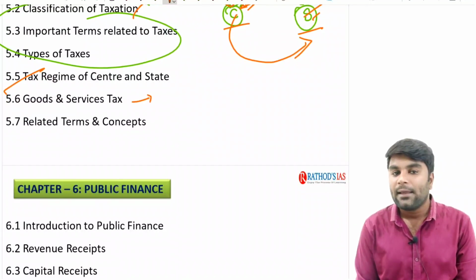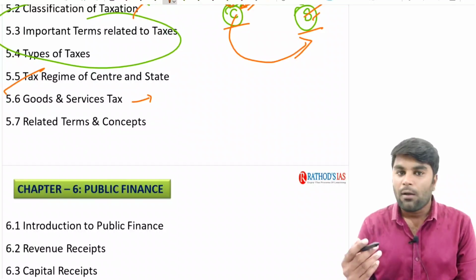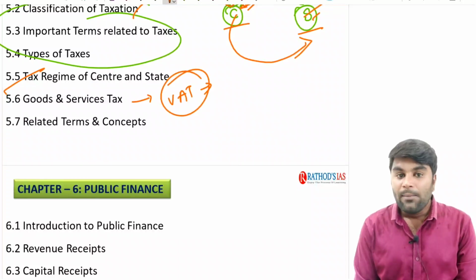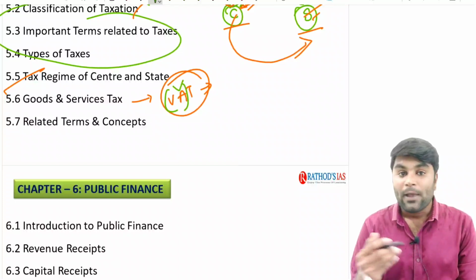As I already said, this goods and services tax, you might already have an idea about it. Goods and services tax is called a single VAT of the country. Now, the name itself suggests that it is a value added tax. We are going to clearly understand what this value added is.